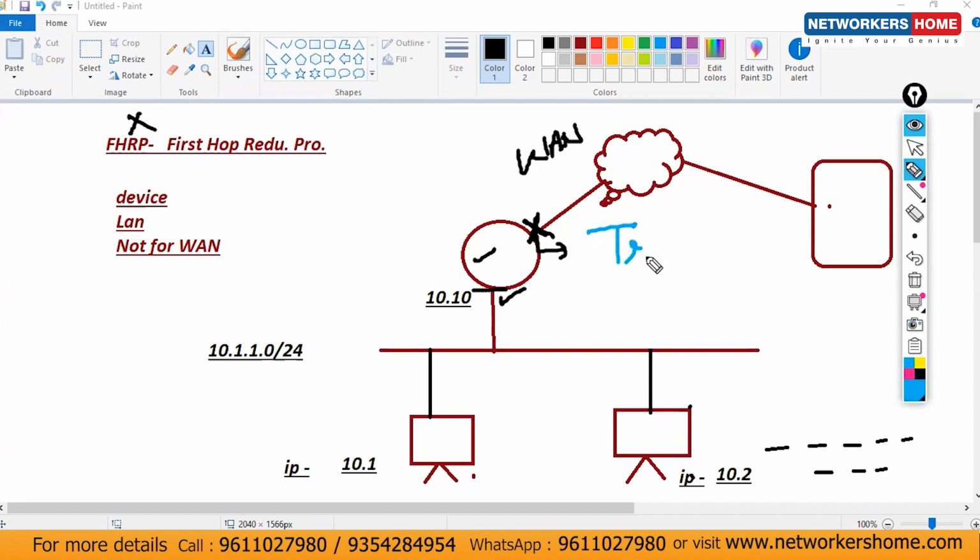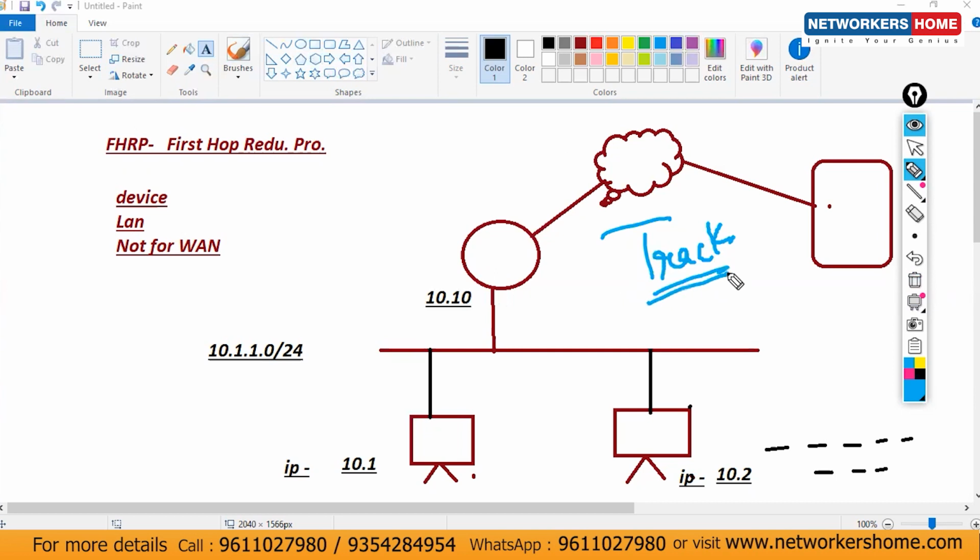That topic is known as tracking. If your WAN interface goes down, which concept will be there? Tracking. Note it down. Because for the device and for LAN we have FHRP, but what about WAN? Then we have tracking. Not tracking, exactly, it's track. Done.